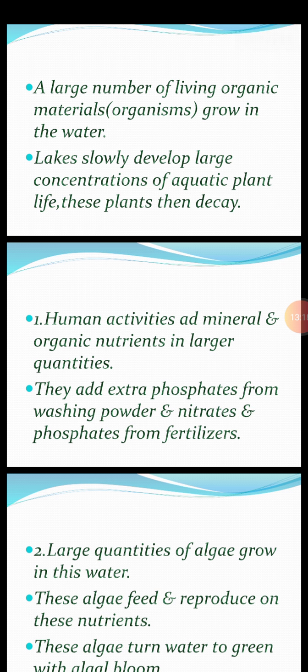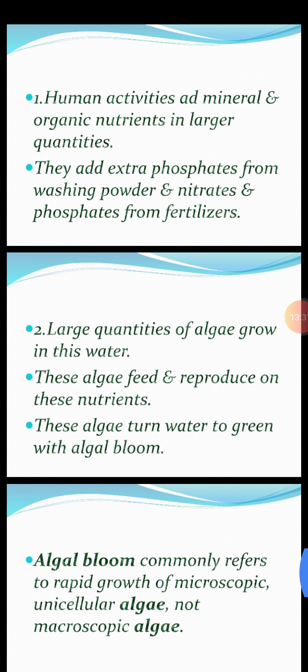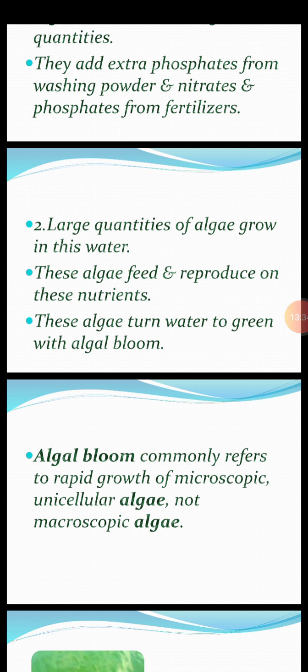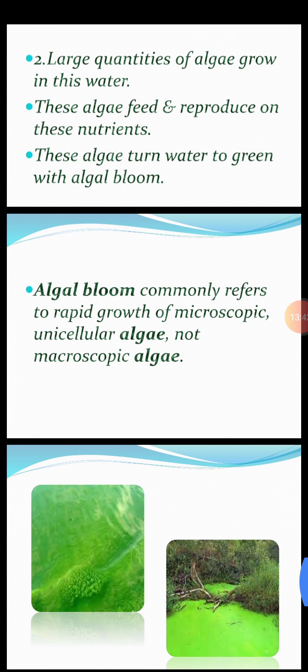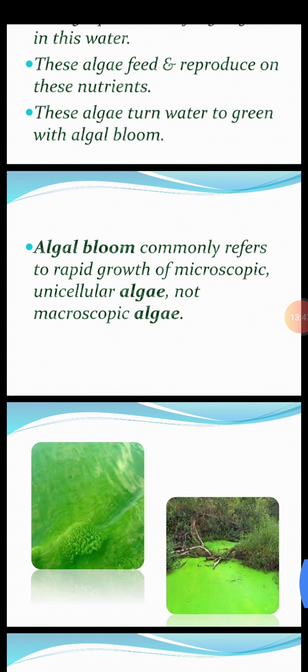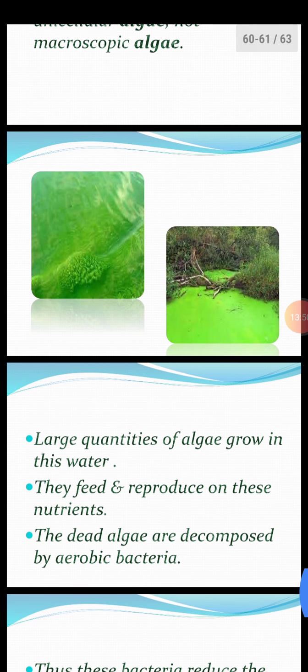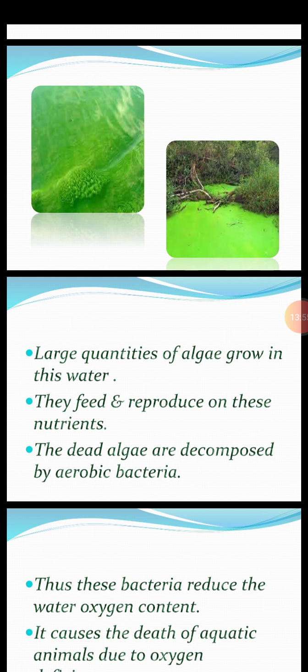Human activities add minerals and organic nutrients in large quantities to water. They add extra phosphates from washing powders and detergents, and nitrates and phosphates from fertilizers as well. Large quantities of algae grow in this water. When they feed and reproduce on these nutrients, they turn water green with algal bloom. Algal bloom commonly refers to rapid growth of microscopic unicellular algae, not macroscopic algae. Pictures of algal bloom are shown. They totally make the water green in color.